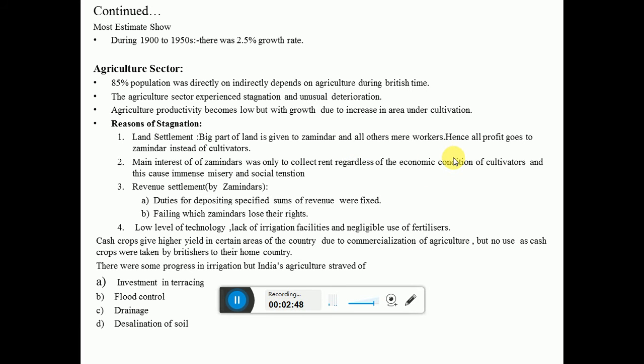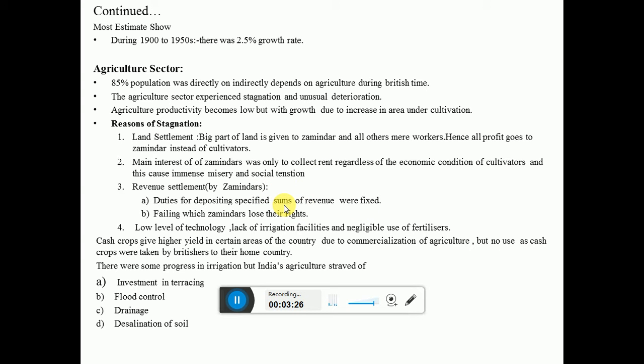That's why the zamindars just wanted their revenue. They didn't care about the condition, whether there was a famine, any natural calamity or whatever. They didn't care about it. And why were they doing this, why were they not caring about the Indians? Because the zamindars are also Indians, they should care about those cultivators. They were not caring because the dues they took had a fixed date,